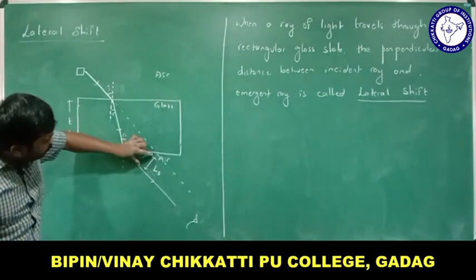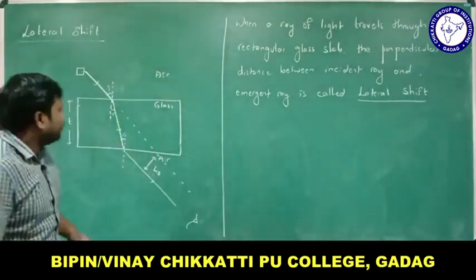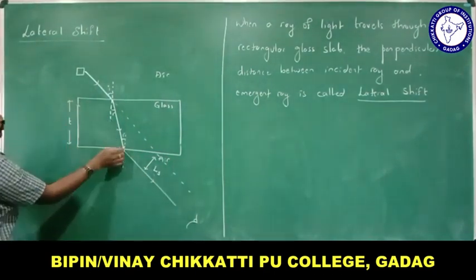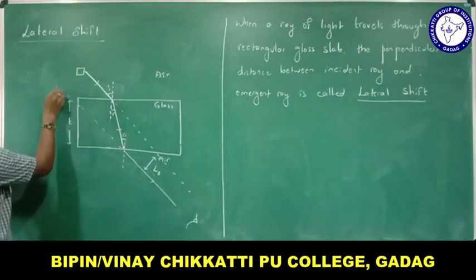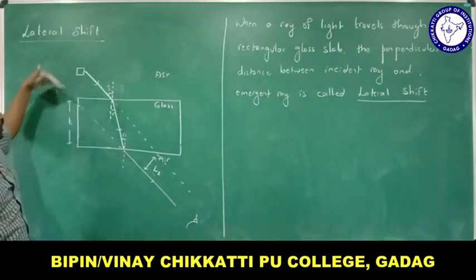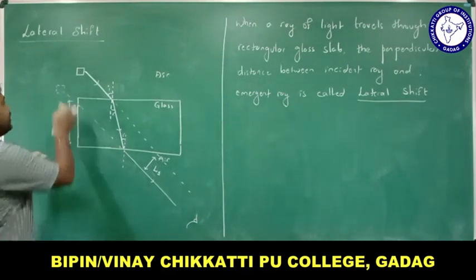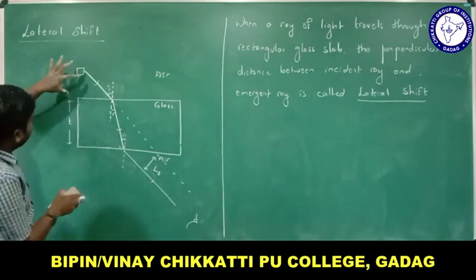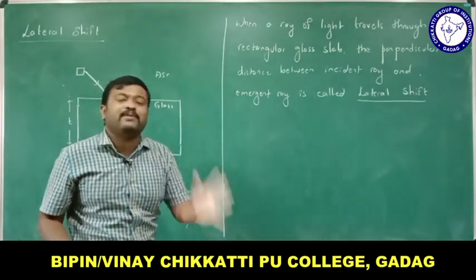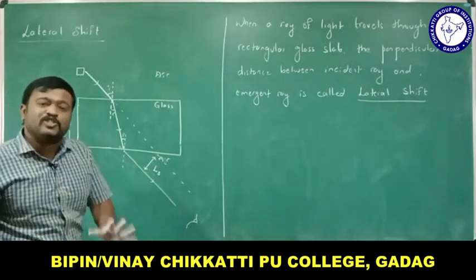Whenever you see this object through this glass slab, it looks like it is shifted laterally. That is why the name lateral shift. How much is the shift? The shift is equal to the perpendicular distance between the incident ray and the emergent ray.